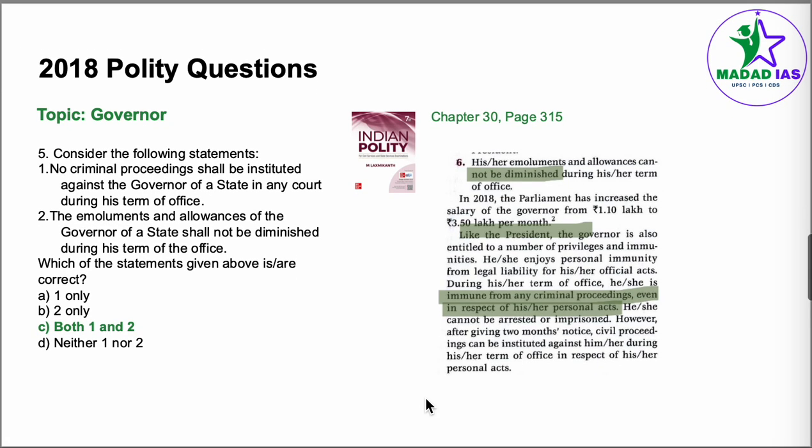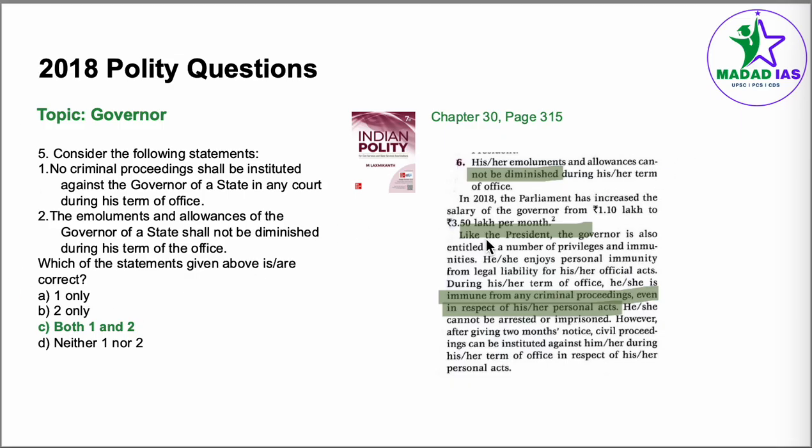Coming to next question, the topic is governor. We come to chapter 30, governor, page number 315. Consider the following statements. No criminal proceedings shall be instituted against the governor of a state in any court during his term. The emoluments and allowances of the governor of a state shall not be diminished during his term of office. We come to point number 6 here. His emoluments and allowances cannot be diminished.